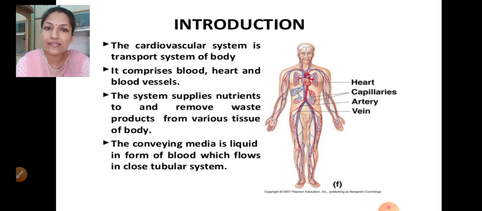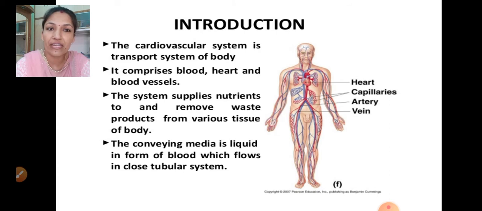Now what does this circulatory system consist of? If I talk about the circulatory system, there is a blood vascular system and a lymphatic system. Both are of closed type. Blood also flows in a closed circulatory pathway and lymph also. So under this section we are going to deal with the blood vascular system.